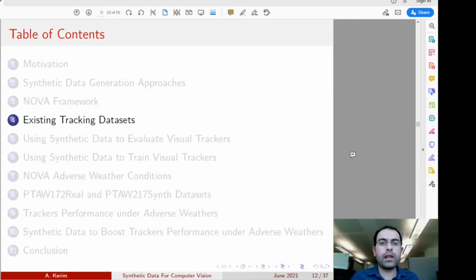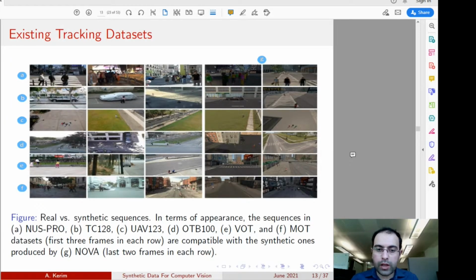Now, after having an idea about the diversity of the synthetic data that we were able to generate, let's have a look at a comparison in terms of the photorealism between our data and the available real data for visual object tracking. So here we consider different visual object tracking datasets like NOSPRO, Temple Color 128, UAV 123, OTB 100, and VOT and MOT.